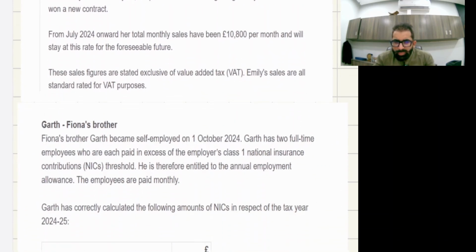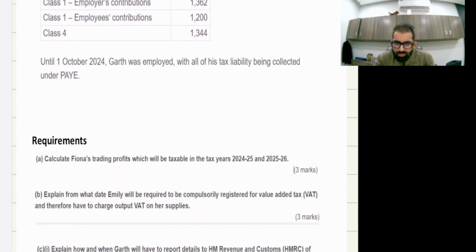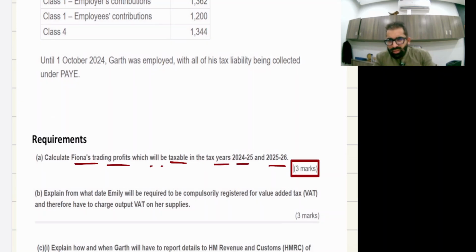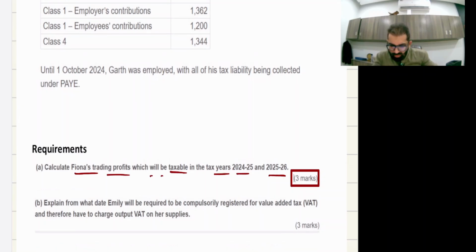Now let's see the requirement. We need to go smart. Calculate Fiona's trading profits which will be taxable in the tax years 24-25 and 25-26. 3 marks. I would say it's free marks. I'll tell you why it is free. You just need to calculate for these two fiscal years. Let me explain.